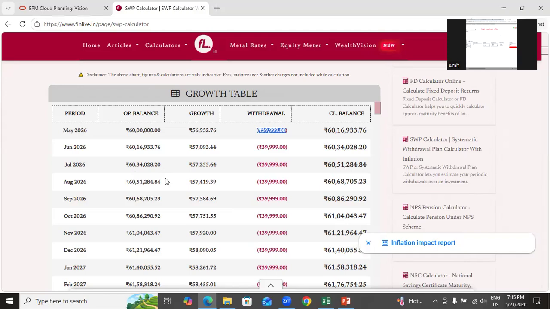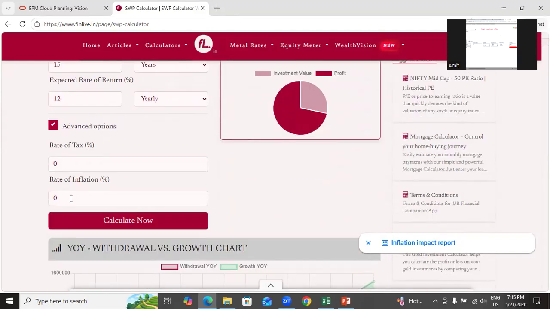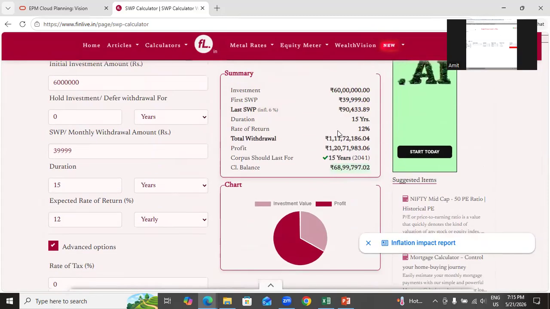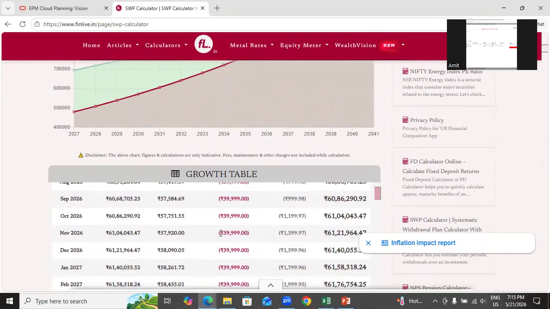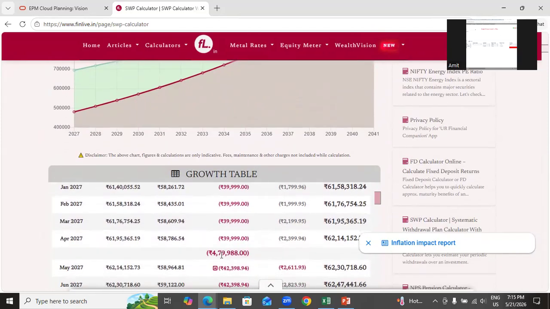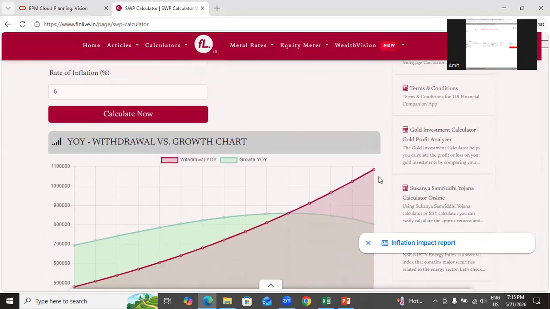Likewise, we have over here in this requirement, I'll also show you what if you consider inflation rate. The value year over year is going to change. Inflation rate. So current year you withdraw 40,000. Next year you withdraw 40,000 plus 6%. Like in the end of this year, next year you're going to withdraw 42,398. If it is first year, it is 39,099. So I also accommodate inflation rate over here.